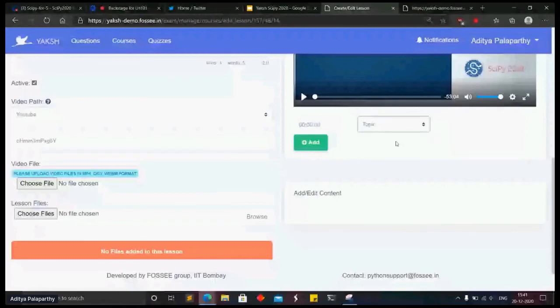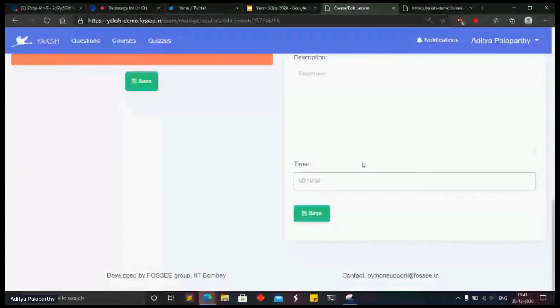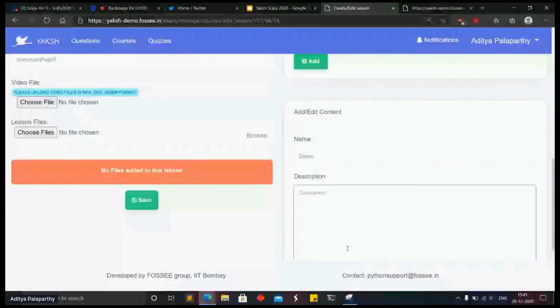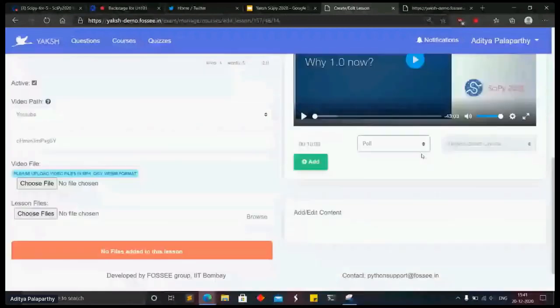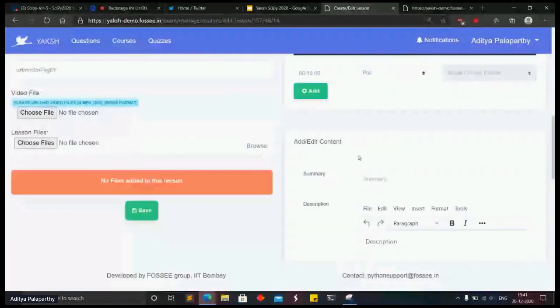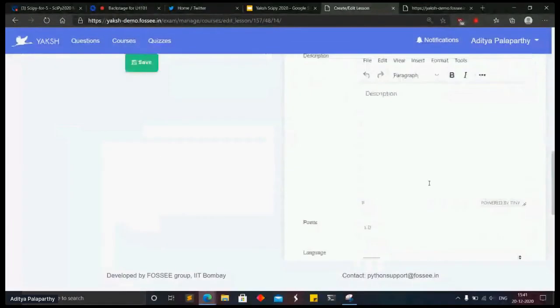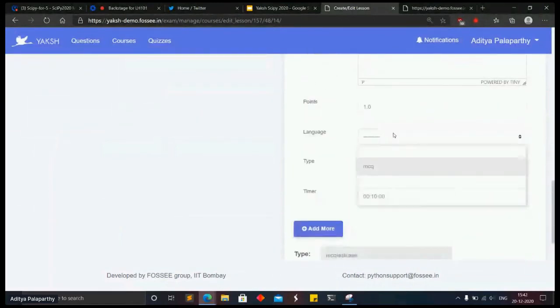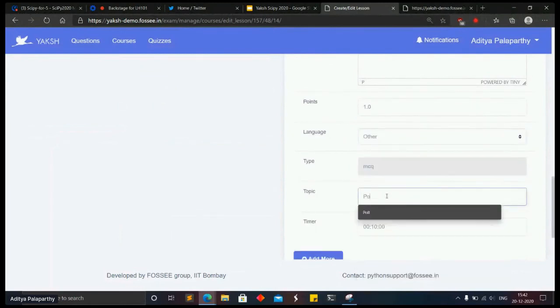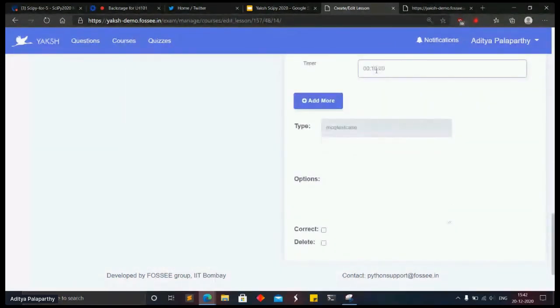Marker points. Let's say at 10, add, topic. Then I can add a poll, maybe. Demo poll. Submit. Nothing, so suppose at 20 maybe. And yes.